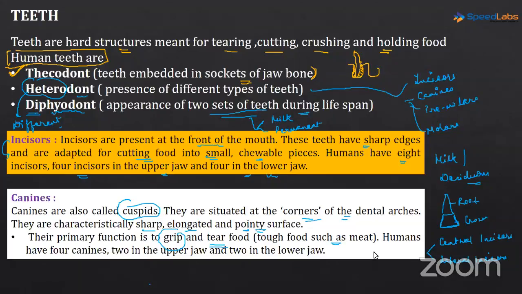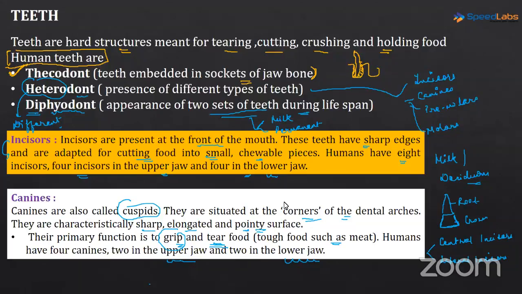Now, the count of the canines in humans is 4. Okay, 2 in the upper jaw and 2 in the lower jaw. पहले आए incisors, incisors में भी हमने क्या पढ़े, central incisor आया और उसके बाद lateral incisor आया. अब जो next दांत आने वाला है वो कौन सा, वो है canines. Okay, so humans have 4 canines, 2 in the upper jaw and 2 in the lower jaw. The function, again, I'm going to repeat, it is important. The function is to grip and tear the food, tough food such as meat.